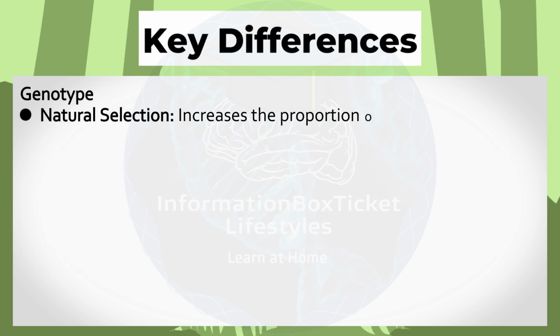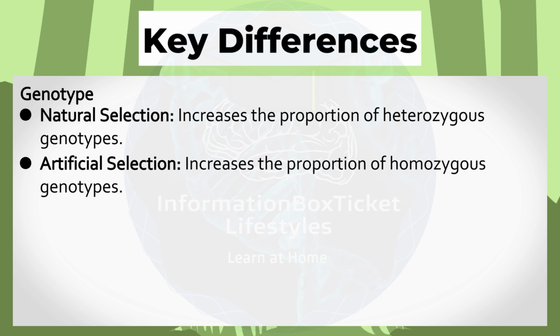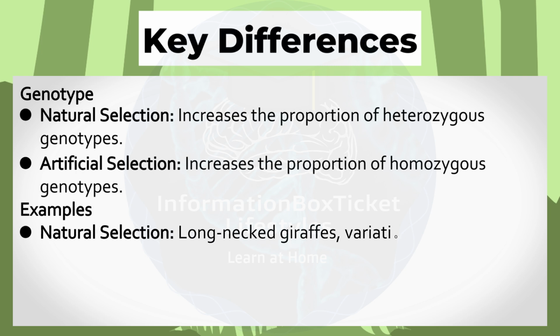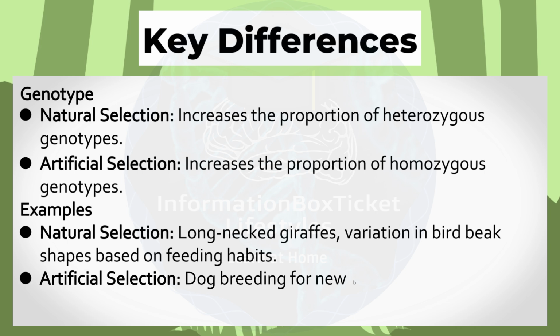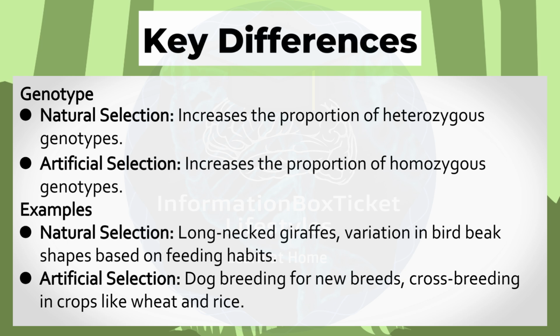Genotype: natural selection increases the proportion of heterozygous genotypes. Artificial selection increases the proportion of homozygous genotypes. Examples: natural selection, long-necked giraffes and variation in bird beak shapes based on feeding habits. Artificial selection, dog breeding for new breeds and crossbreeding in crops like wheat and rice.